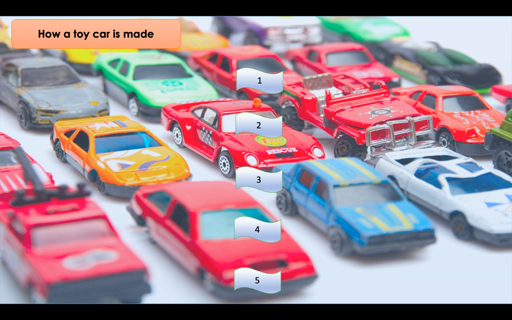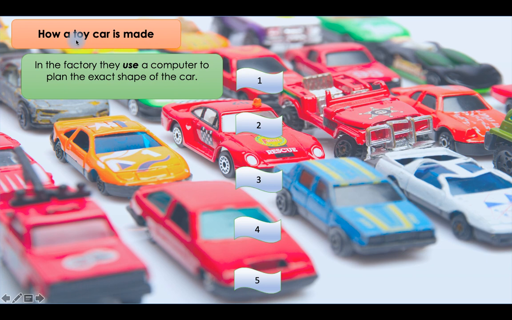Okay, and the last thing for today is describing a process. We often use passive to describe different kinds of process. The process that we will be focusing on right now is production of toy cars, how a toy car is made.